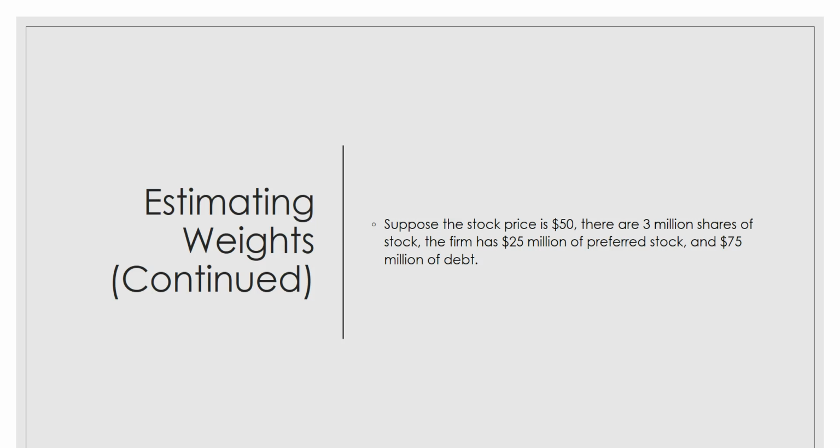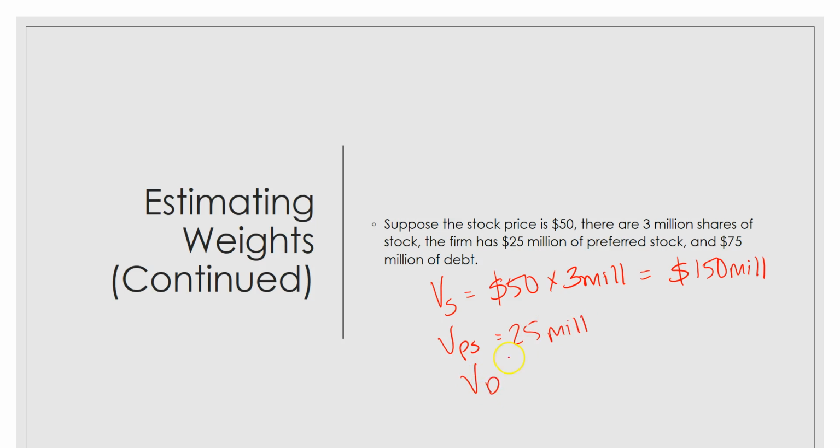Let's suppose that the stock price is $50. There are 3 million shares of stock, and the firm has 25 million in preferred stock and 75 million in debt. So to calculate that, let's first look at the value of the common stock. It's $50 per share, and there are 3 million shares outstanding. That means that the market value of common stock is 150 million. The value of preferred stock is 25 million, and the value of debt is 75 million.